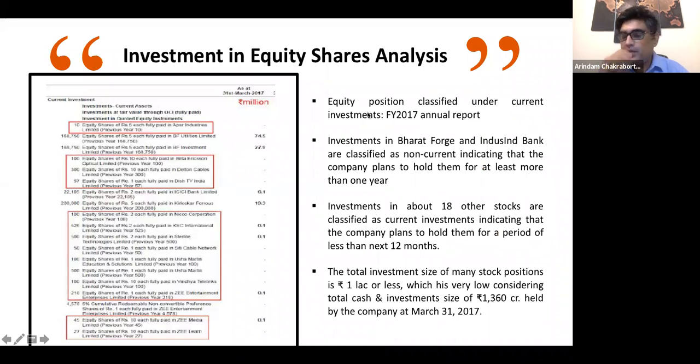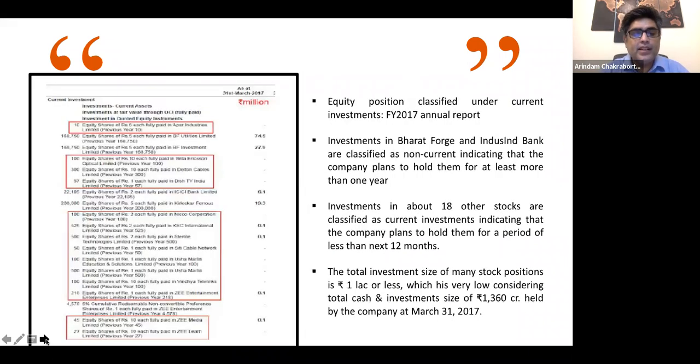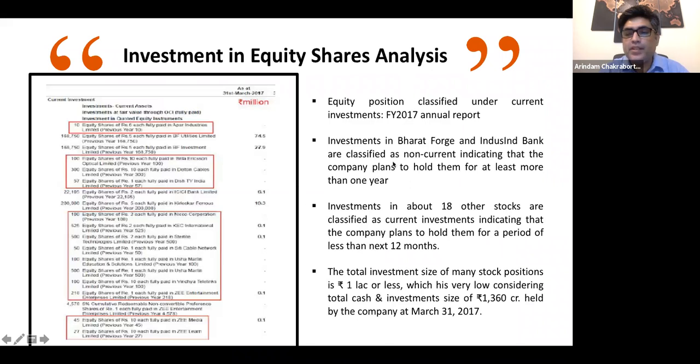Current investment मतलब जो वो एक साल में पैसा realize कर सकता है, उठा सकता है. And non-current means they are investing for more than a year. So somewhere they are bullish about that industry or that company, and maybe for that they have taken that decision. So investment in Bharat Forge is classified as non-current, indicating that the company plans to hold it for at least more than 1 year. And investment in 18 other stocks is classified as current investments, indicating that the company plans to hold them for a period of less than 12 months.